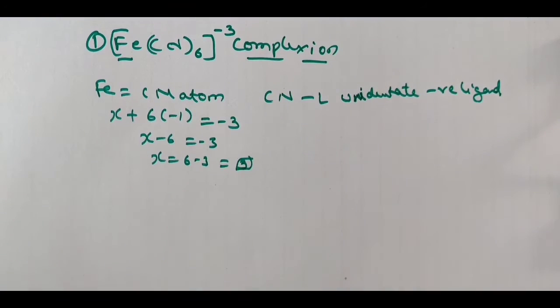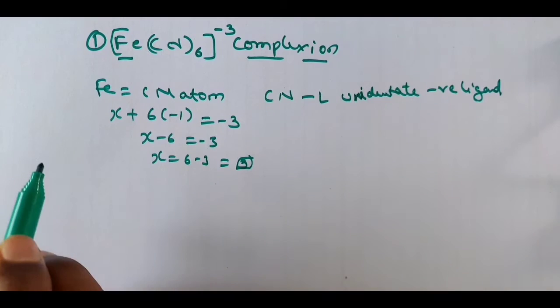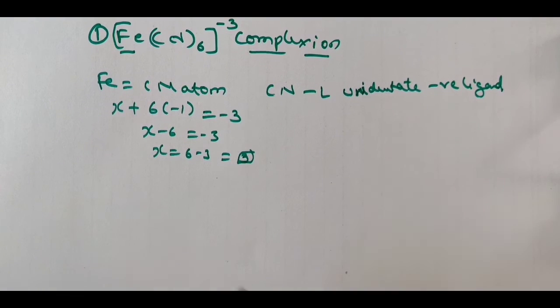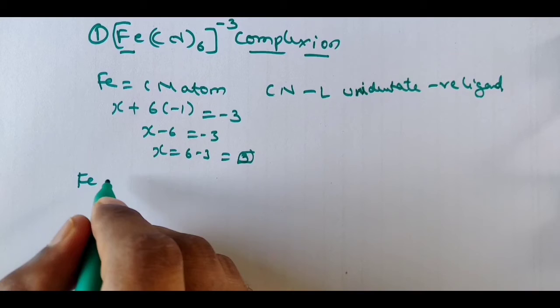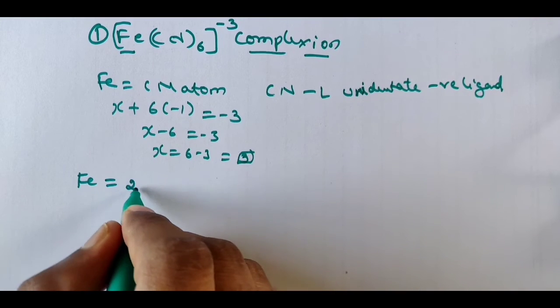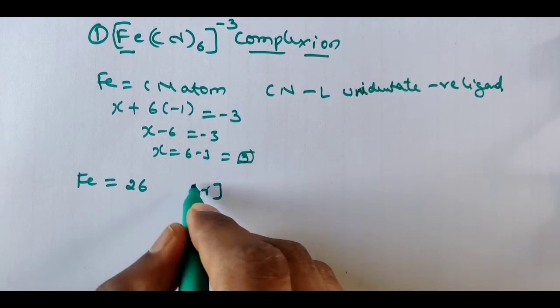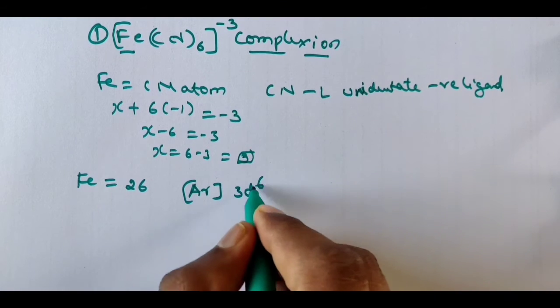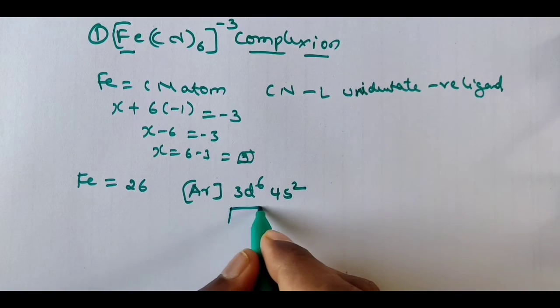Now, according to valence bond theory, how do we write this? Firstly, we need to understand which is the central metal atom. Iron is the central metal atom. What is its atomic number? 26. Write its electronic configuration: argon 3d6 4s2. You can write it like this also.